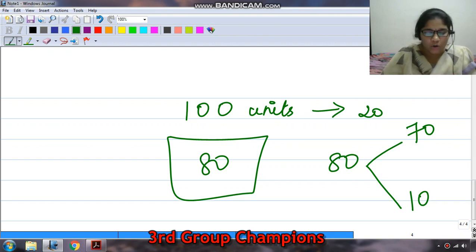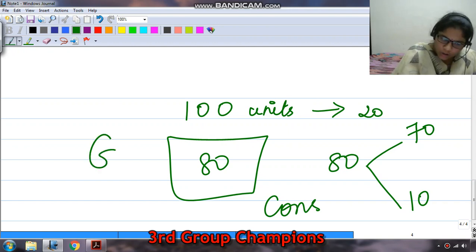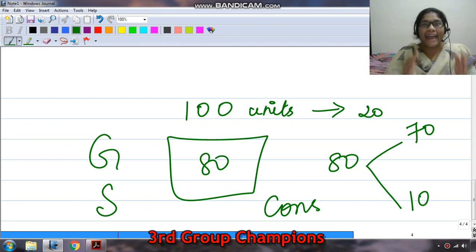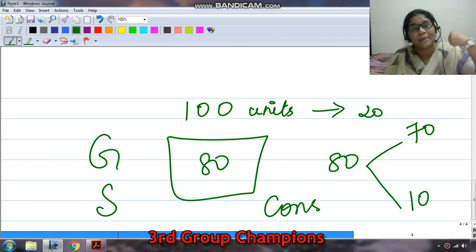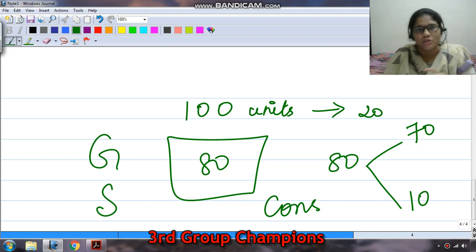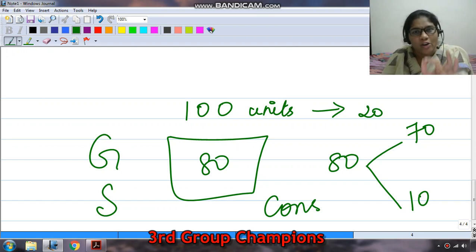This is called a consumption tax, because you might consume a good or a service, or both goods and services. On every consumption a citizen makes, he has to contribute a portion of his consumption ability towards the government. If you're able to consume a good for 80 rupees, you'll have to pay 10 rupees towards the government.